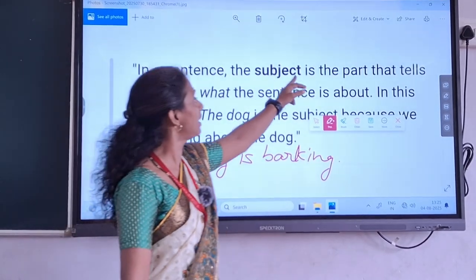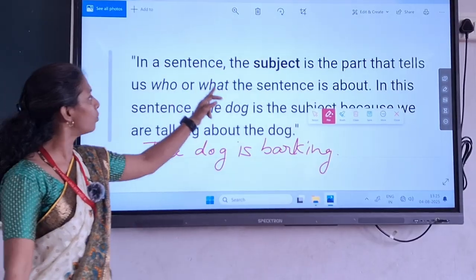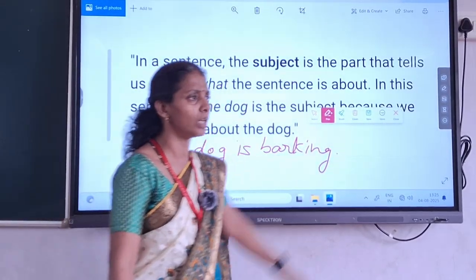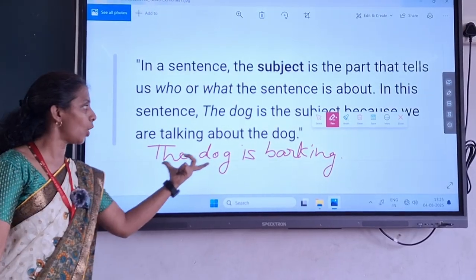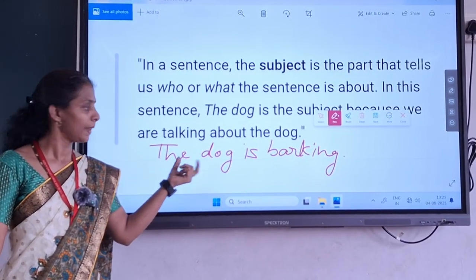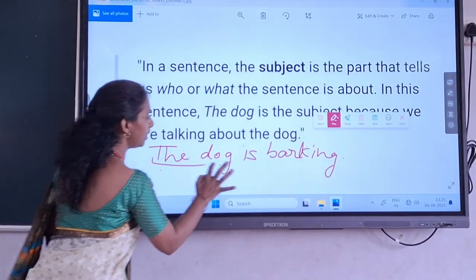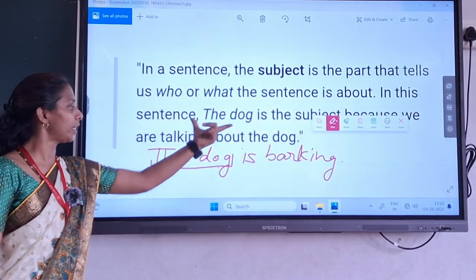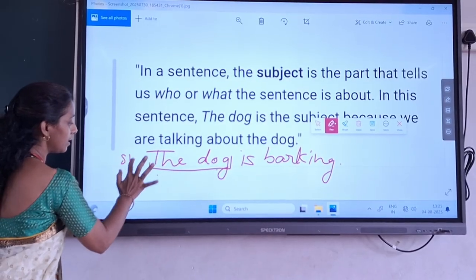The subject is the part that tells us who or what the sentence is about. That means in this sentence, we are talking about whom? Yes, correct. The dog. So when we are talking about the dog, here the dog is the subject.